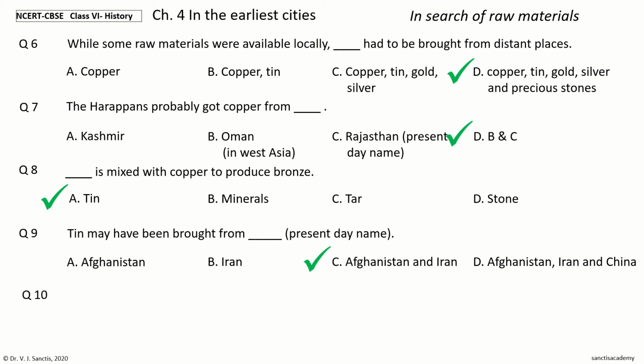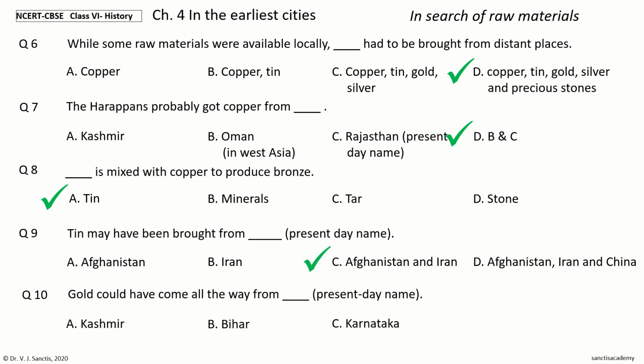Next question. Gold could have come all the way from dash, present day name. The options are Kashmir, Bihar, Karnataka, Andhra Pradesh. Your time to choose. So, the answer is Karnataka. So, gold could have come all the way from Karnataka, present day name.